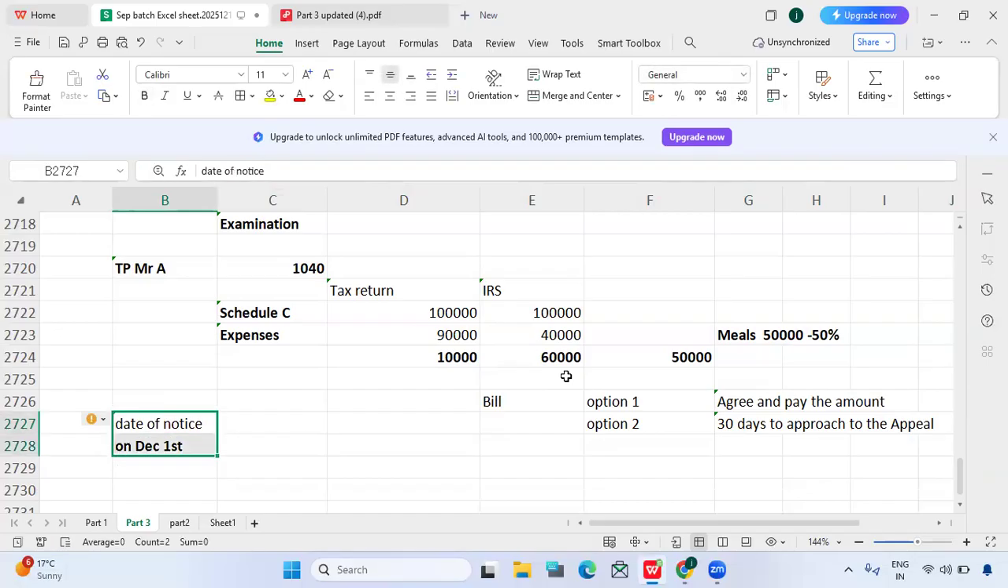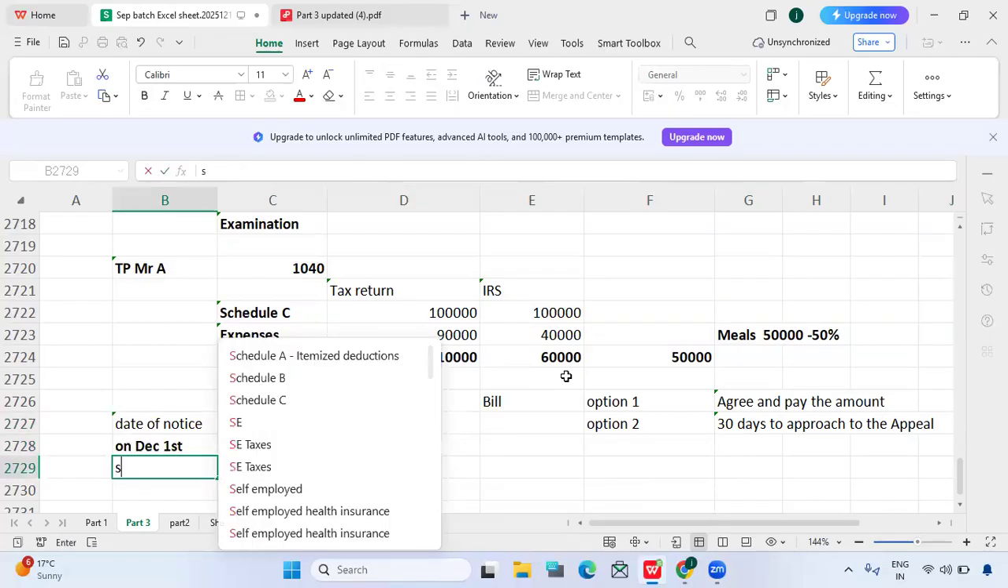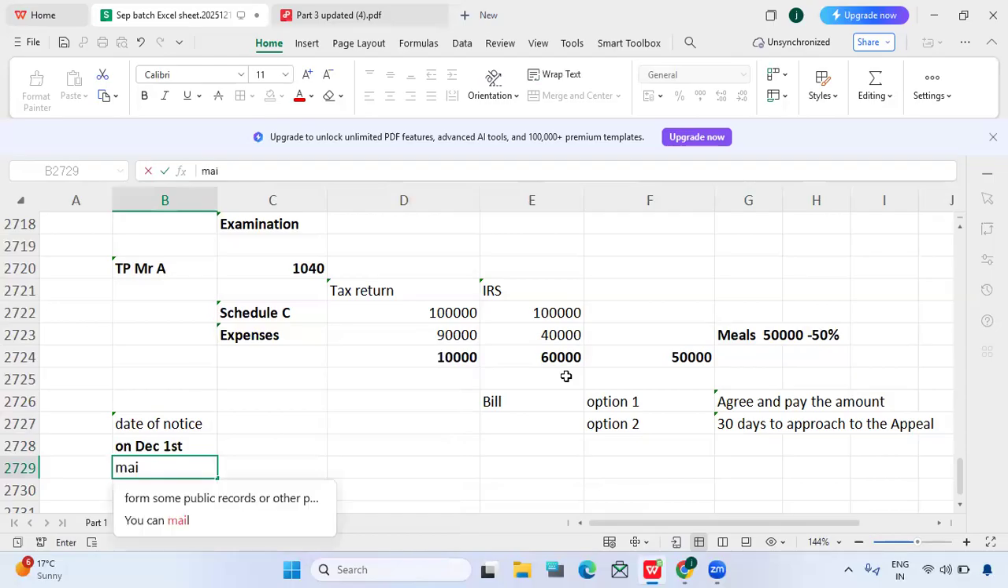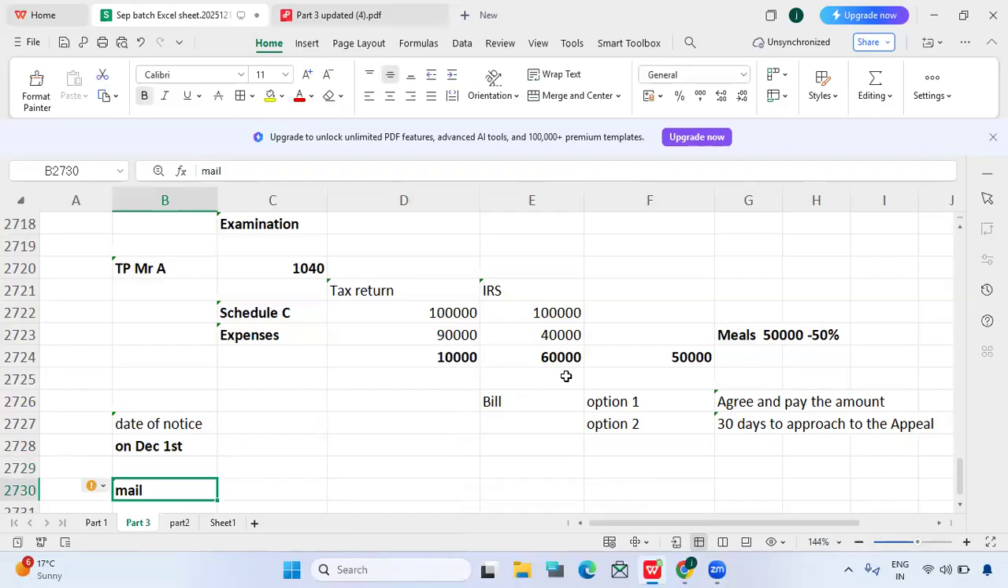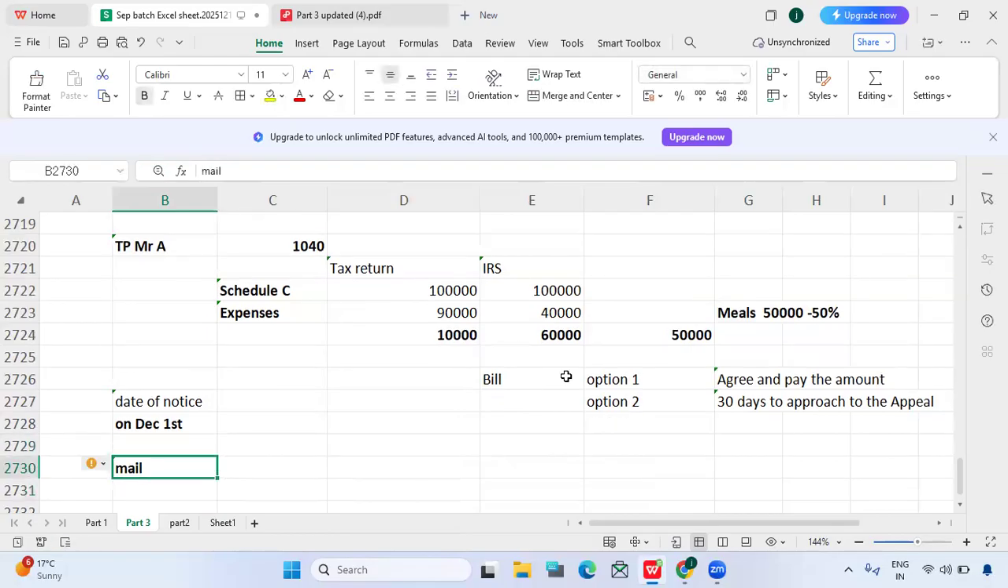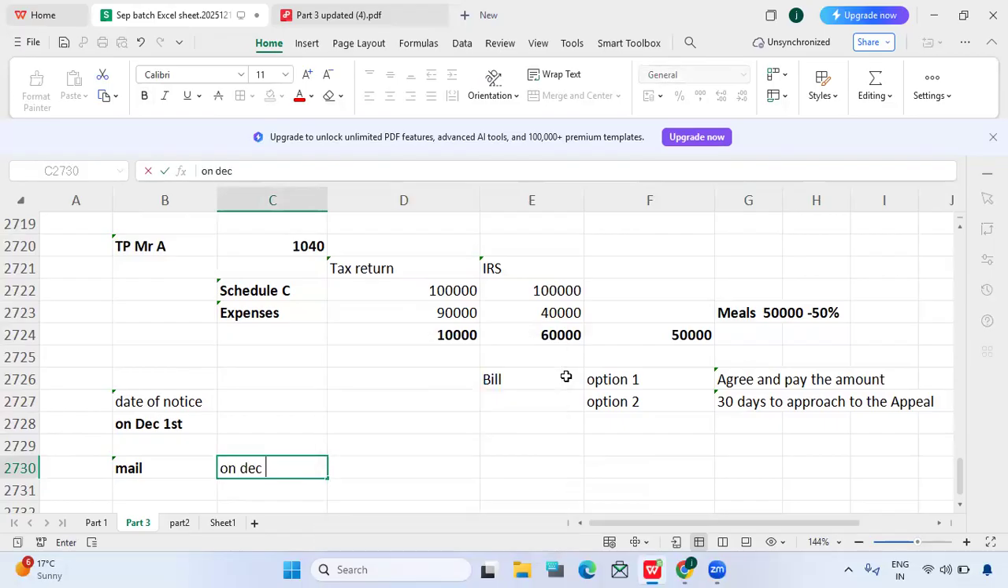Usually when they generate the bill, they have to send it to the taxpayer, right? So via mail. Mail in the sense which is courier in India, a physical copy, not electronic mail. IRS will send only physical mails, they will not send any electronic mails. So now IRS sent a mail to the taxpayer, and the taxpayer received it on December 5th.